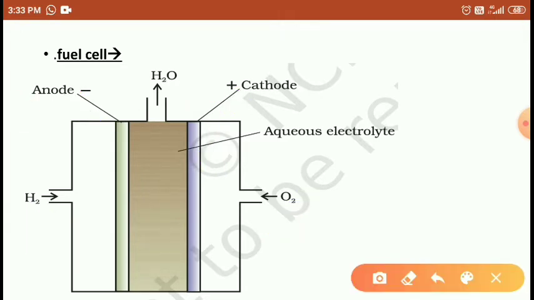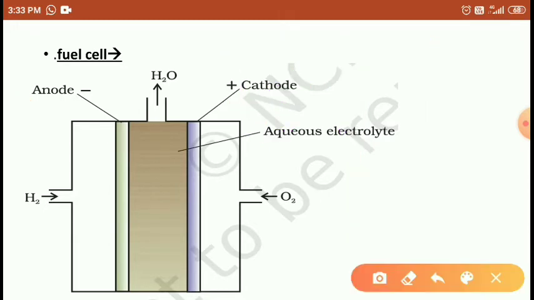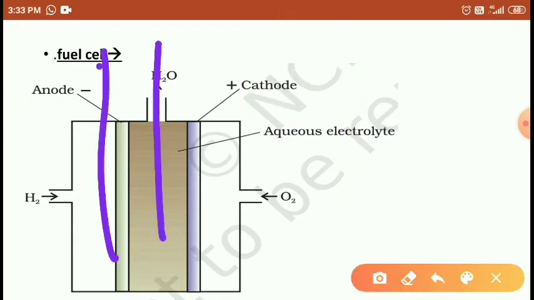When hydrogen gas is passed here, what happens students? When we pass the hydrogen gas, it is absorbed on the surface of the platinum. Then it releases electrons like this. Hydrogen gas is deposited over this anode electrode.